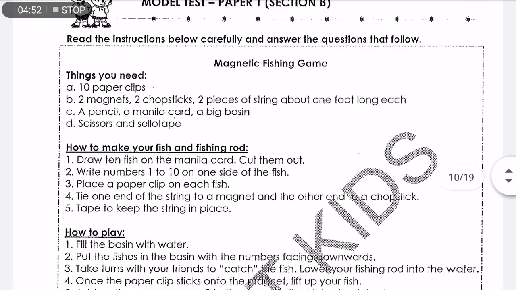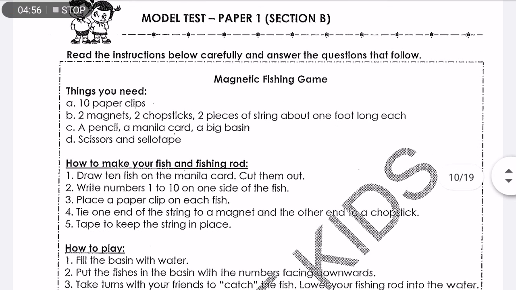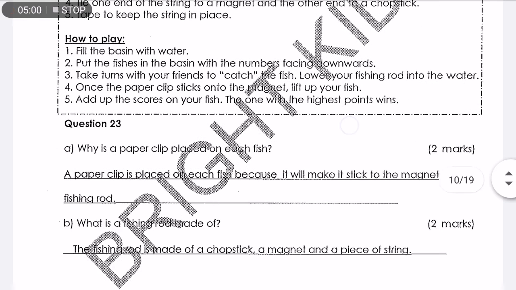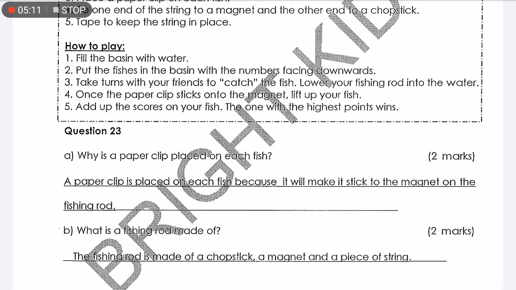Next one. Magnetic fishing game. Read the instructions below carefully and answer the questions that follow. A. Why is a paper clip placed on each fish? The answer is a paper clip is placed on each fish because it will make it stick to the magnet on the fishing rod.